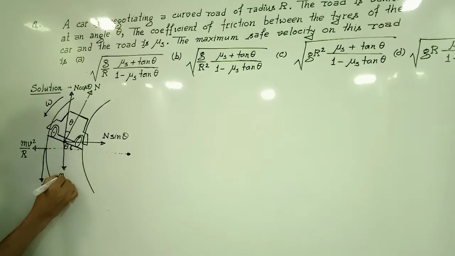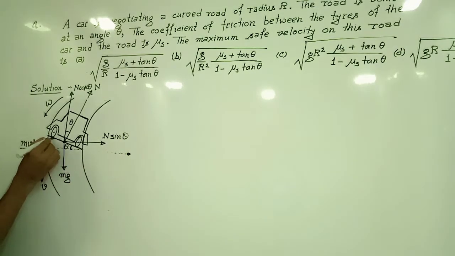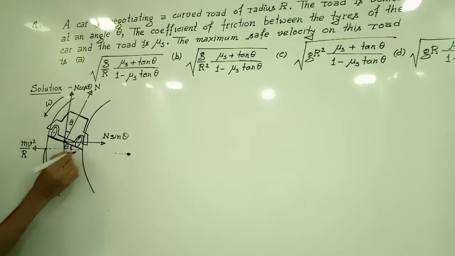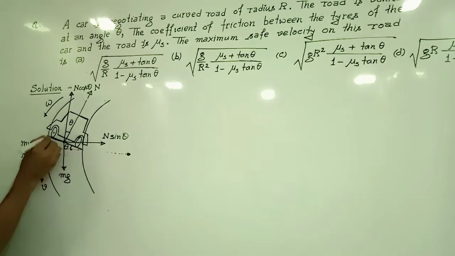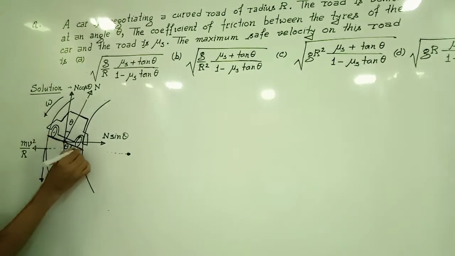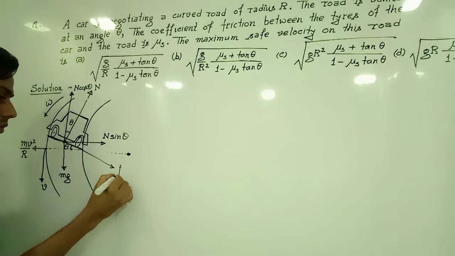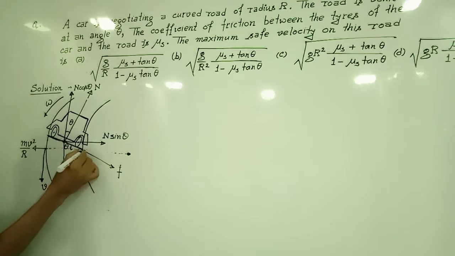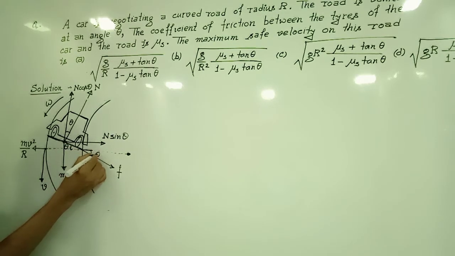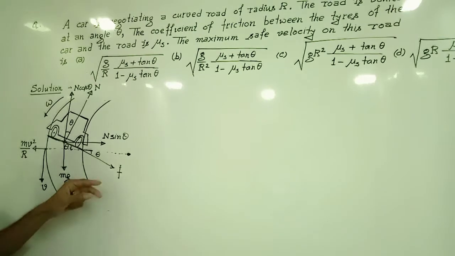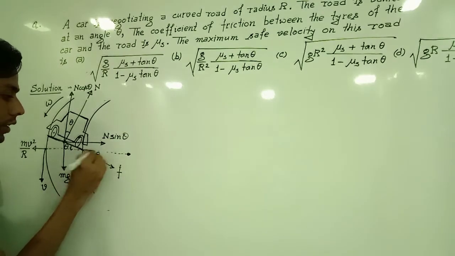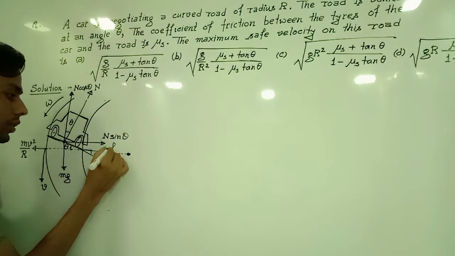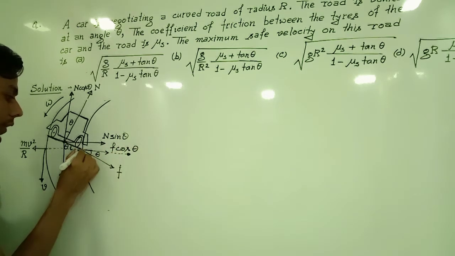From the center of mass, the weight of the car will act downward. There will be a force mg which will act downward, and the force of friction will act along the plane of the inclined road, towards the opposite direction of the centrifugal force. So this is the direction of the frictional force F. If this angle is theta, we can see from the geometry that this angle is again theta. If you divide this force of friction into two mutually perpendicular components, its horizontal component will be equal to F cos theta, and its vertical component will be equal to F sin theta.